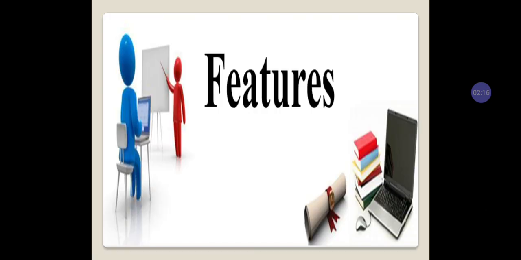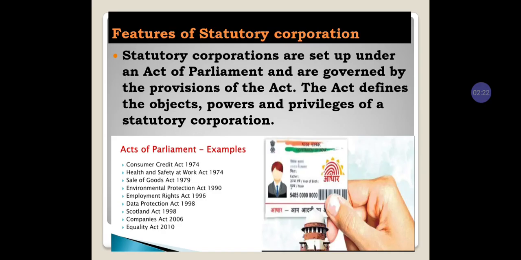Next, moving on to the features of statutory corporation. The first one is that statutory corporations are set up under an act of parliament. So an act of parliament is where we have a different act for that particular period. When there is a need for something, this act will be given by the government. For example, the Consumer Credit Act was approved with a special act in the year 1974. Then the Health and Safety at Work Act.